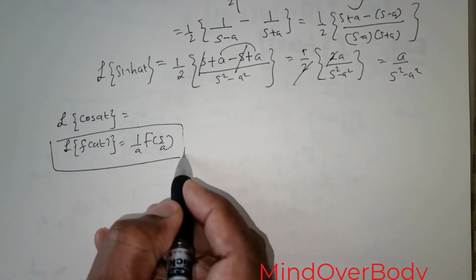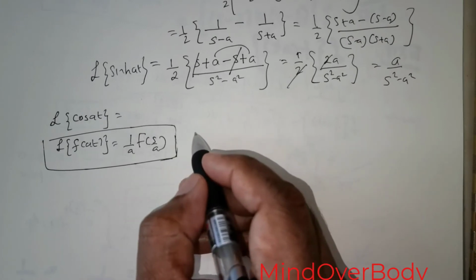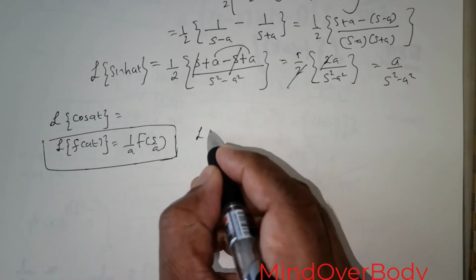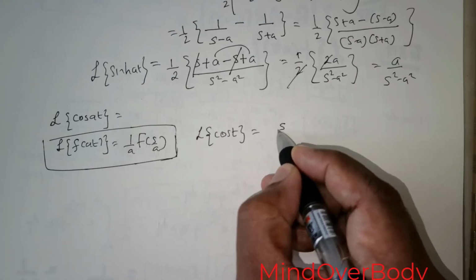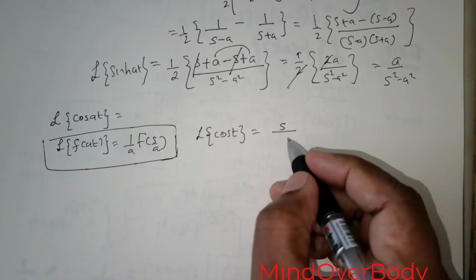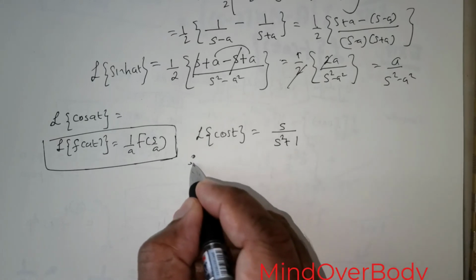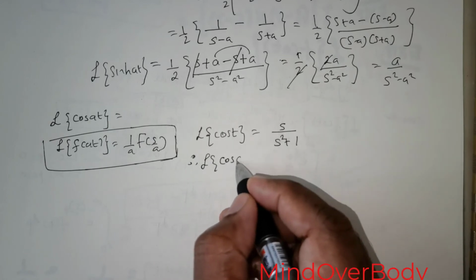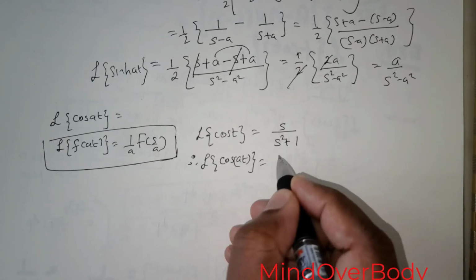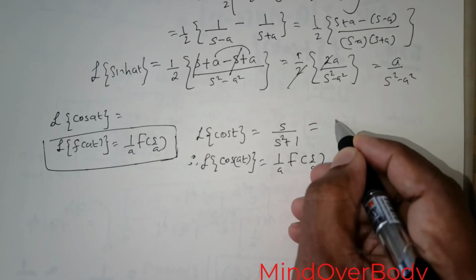I'm going to apply this definition to the Laplace transform of cos t, which is equal to s divided by s squared plus 1. So the Laplace transform of cos at is equal to 1 over a F of s over a. This is actually F of s, right?